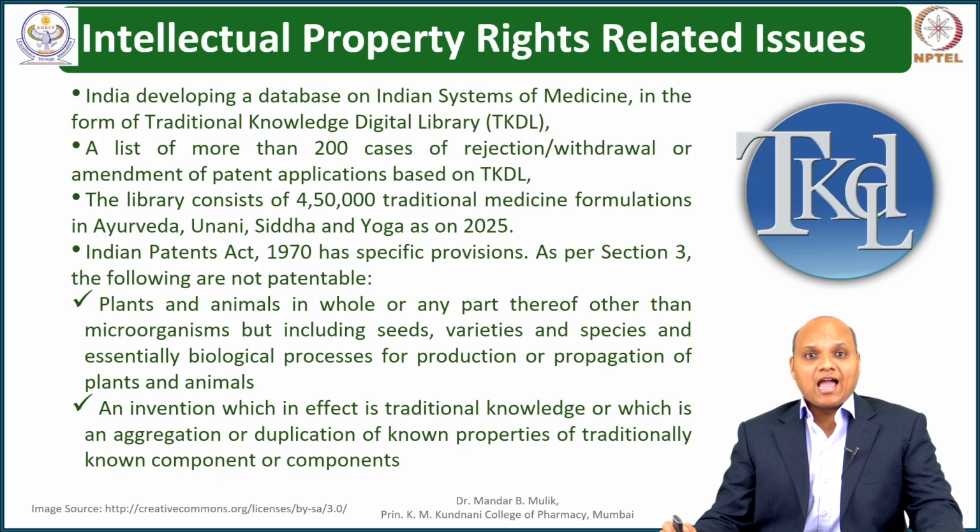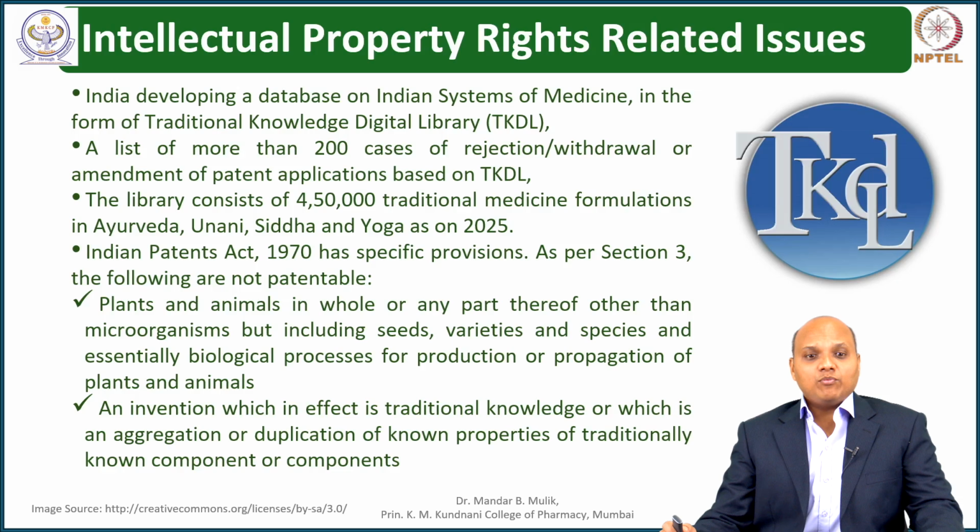The Indian Patent Act 1970 has a specific provision under Section 3. The following are not patentable: plants and animals in whole or any part thereof other than microorganisms, but including seeds, varieties and species, and essentially biological processes for production or propagation of plants and animals.